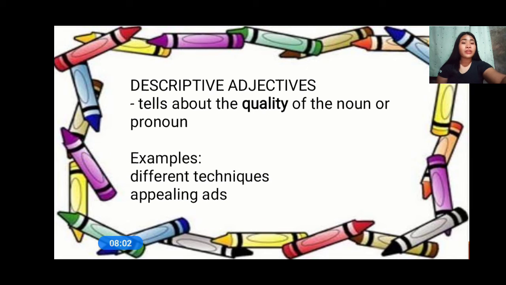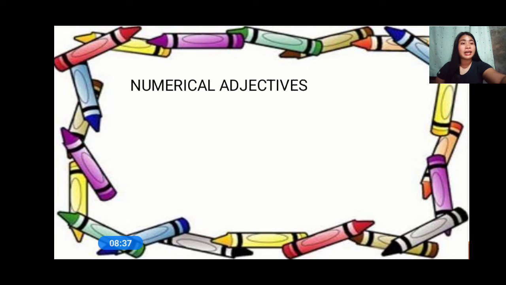Example: different techniques, appealing ads. Those are example words for descriptive adjective. Remember that a descriptive adjective tells about the quality of the noun or pronoun. Do you understand me? So what is the quality of the ad? Appealing. What is the quality of the technique? Different. Do you understand?